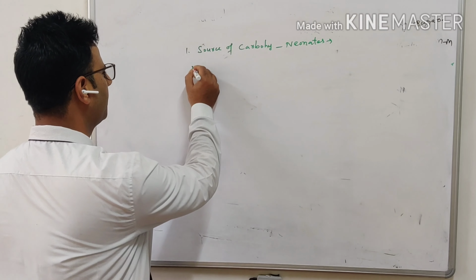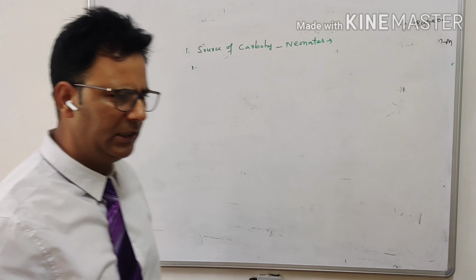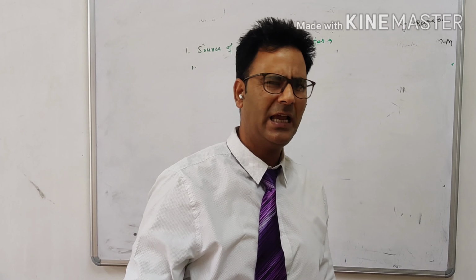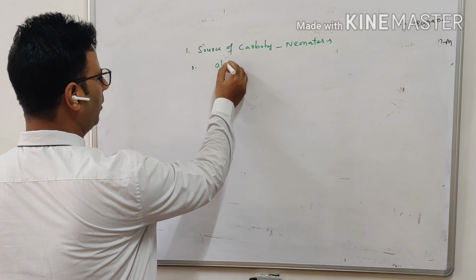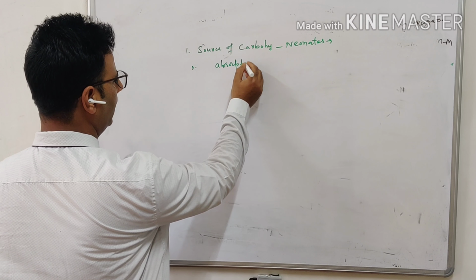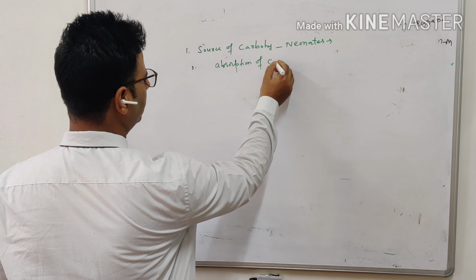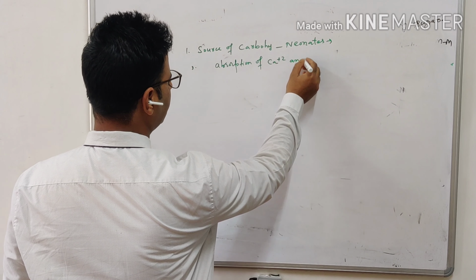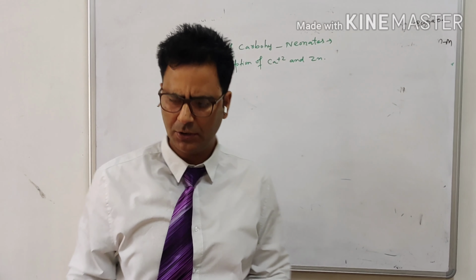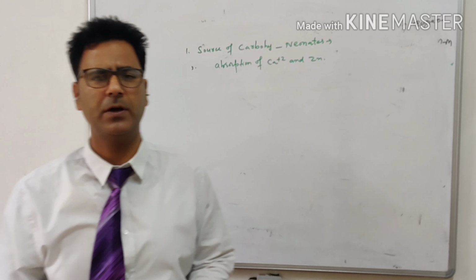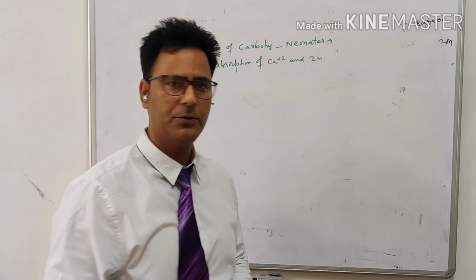Second thing, lactose has a small role in the absorption of calcium and zinc. This is also one of the roles suggested for lactose.